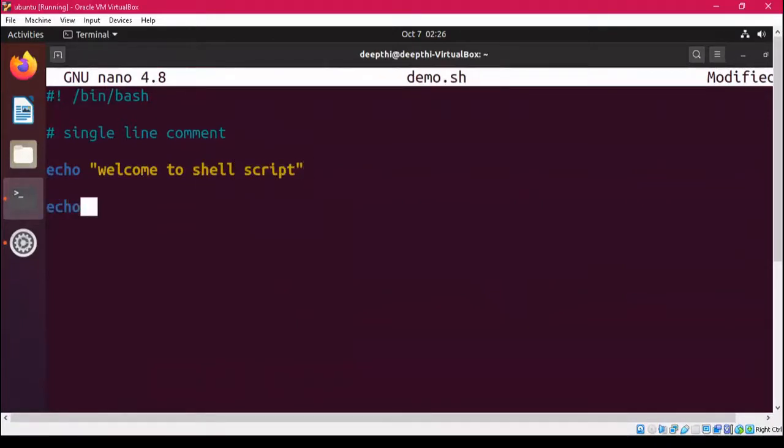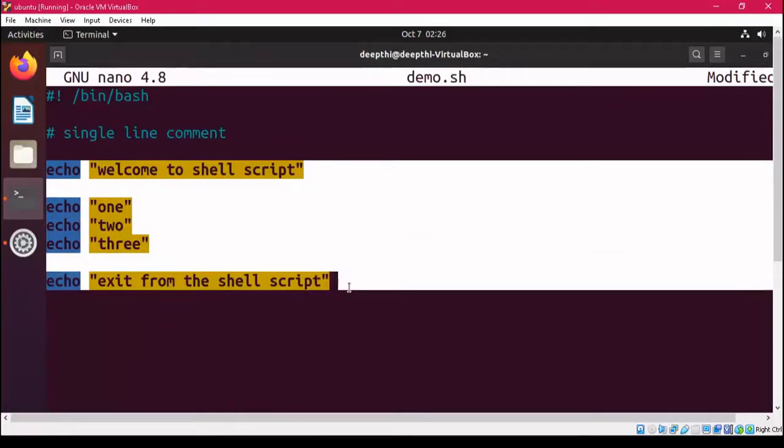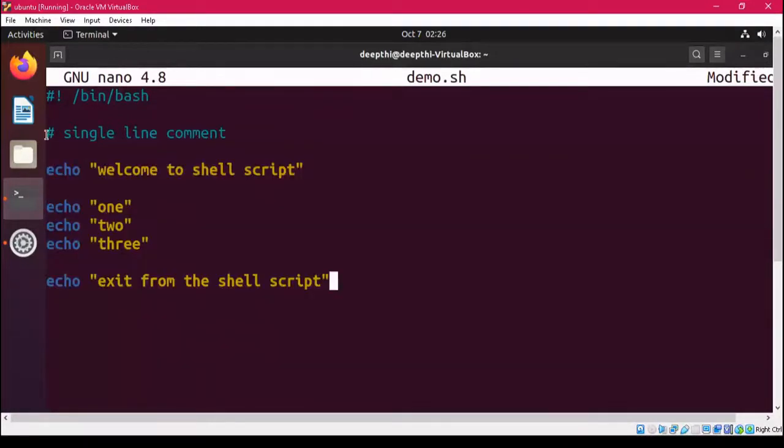After this, I display some more messages: 1, 2, 3. And then finally we display the last message, that is exit from the shell script. So how many statements here will be functional? These 5 statements will be functional because they use the echo command, and this one is going to be your comment.